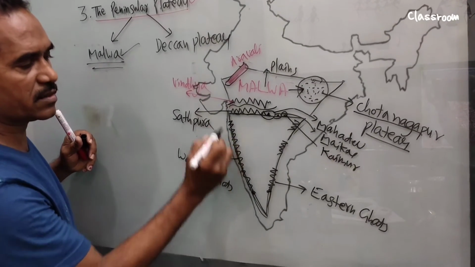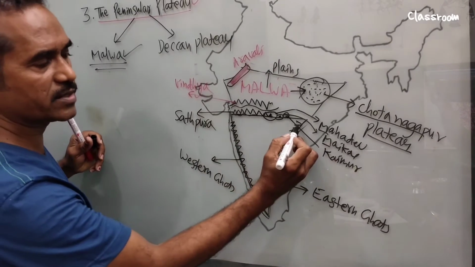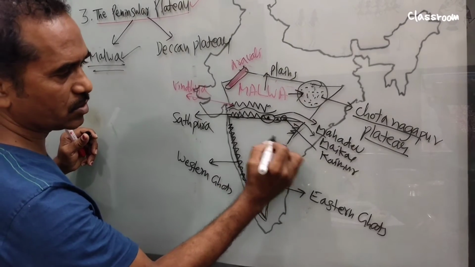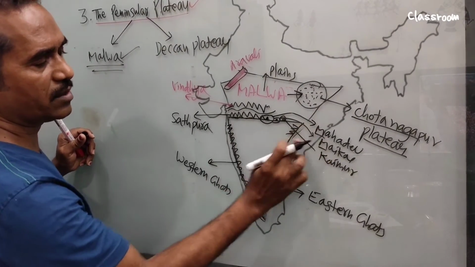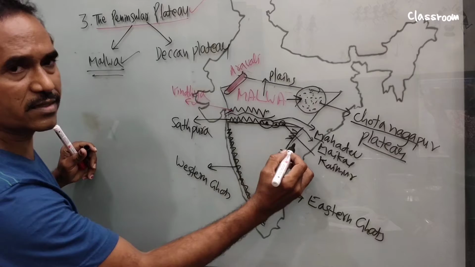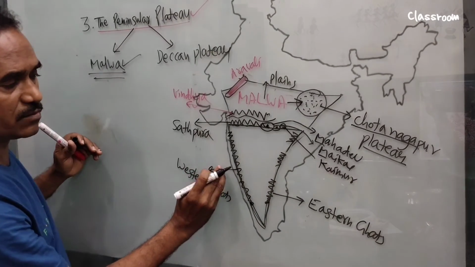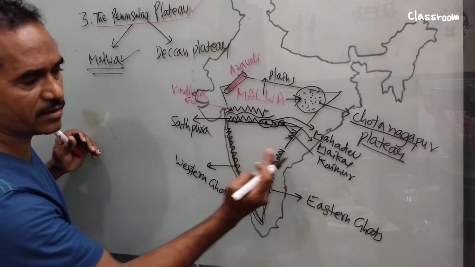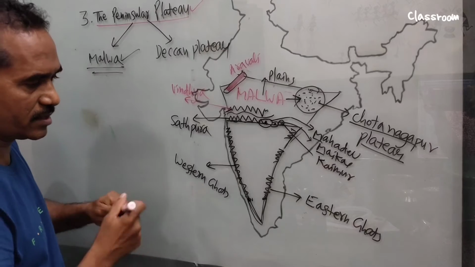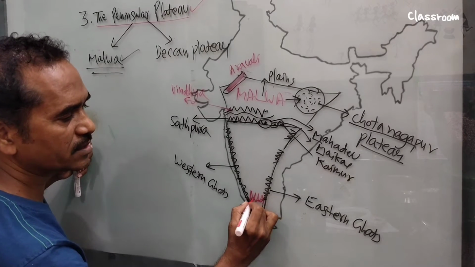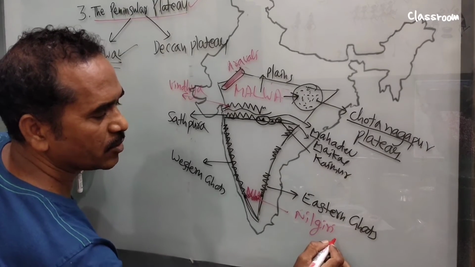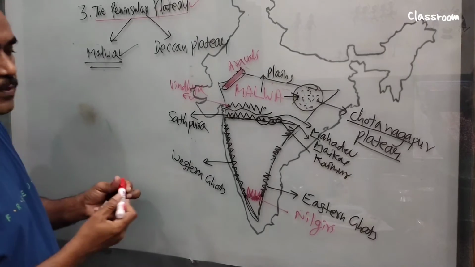Now Western Ghats is a continuous chain, and in the Eastern Ghats we see some cuts and gaps for the rivers, already Mahanadi, Krishna, Godavari. This side it is Kaveri. These two Western Ghats are of higher altitude than Eastern Ghats. Now these two join here. These two join at Nilgiri Mountains. It is Nilgiri Mountains.